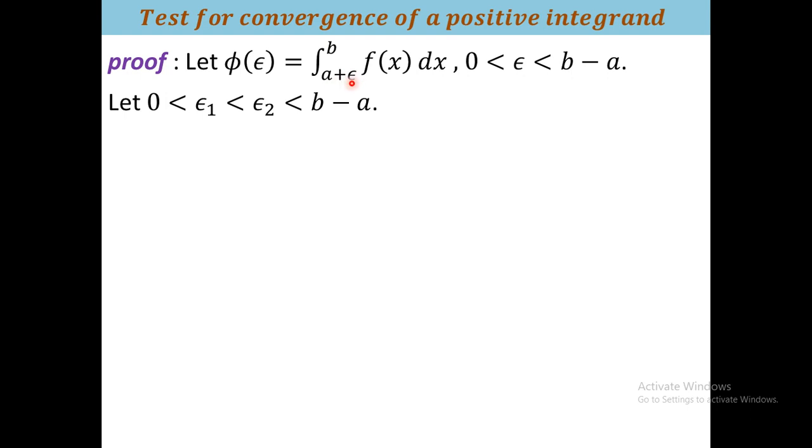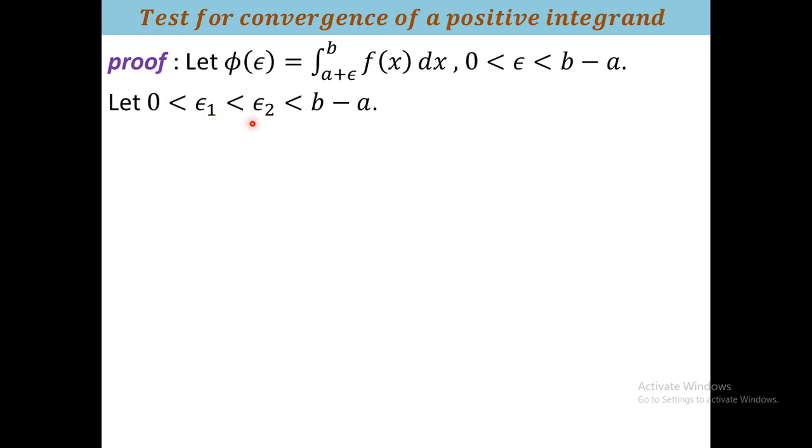So in the first case, when epsilon equals 1, this will be the integration from 2 to 10, and in the second case this will be the integration from 3 to 10. Which is larger? The larger is from 2 to 10, because the range of the integration is larger than 3 to 10. From 3 to 10 is smaller than 2 to 10. So if you take epsilon larger, then the corresponding value will be smaller. So phi of epsilon must be a decreasing function. We have to show it mathematically.